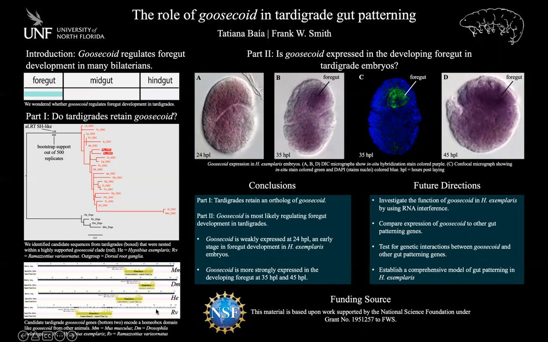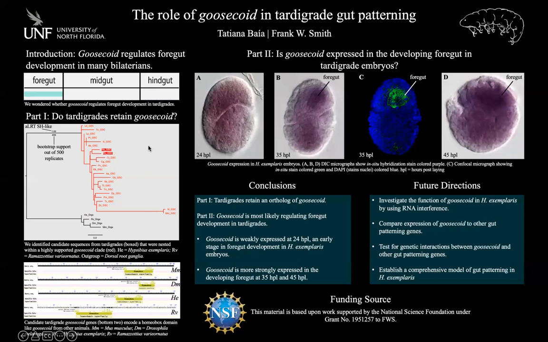You can see that down here. We used 4 different species in our conserved domain search. We used 2 tardigrade species, Ramazzottius and Hypsibius exemplaris, which is the tardigrade species that we study. And we also did fruit fly and mouse. From there, we were able to make a phylogenetic tree, which you can see here. The 2 tardigrade species are highlighted in red, and the outgroup is in black.